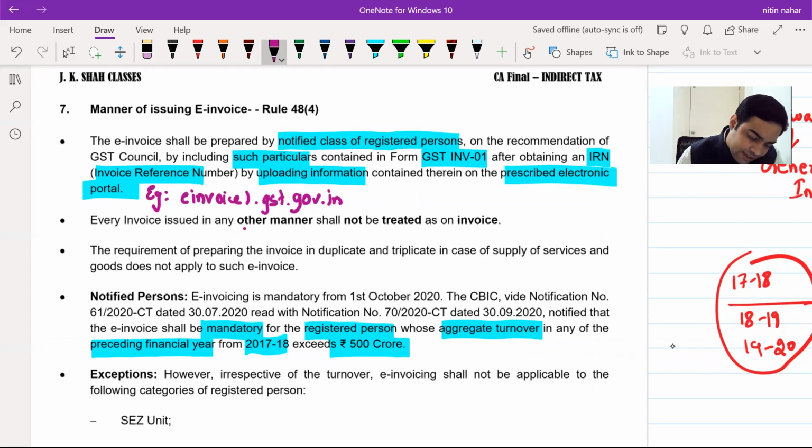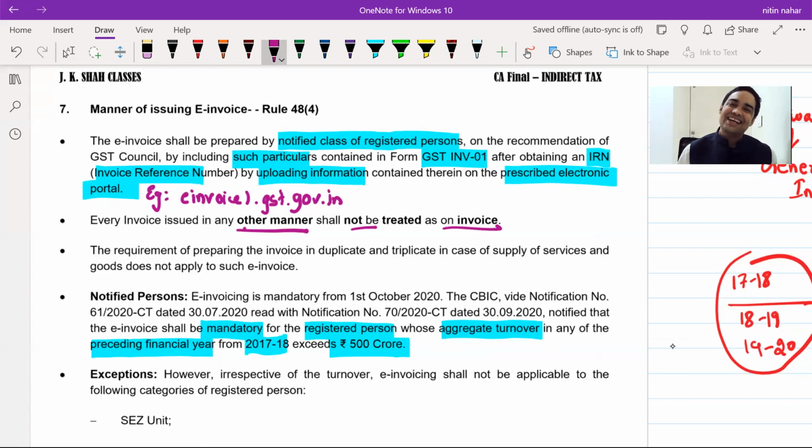Okay. Next one is the most important thing. E-invoice issue: every invoice issued in any other manner shall not be treated as an invoice. If it is not treated as an invoice, say suppose I am required to generate e-invoice, but if I fail to generate e-invoice, in such cases, that document which I have issued will not be treated as an invoice. That means my recipient will not get ITC.